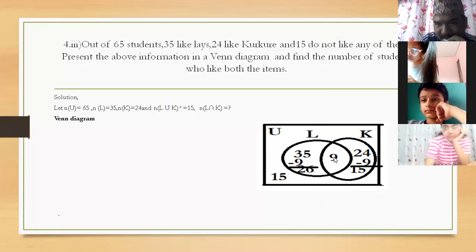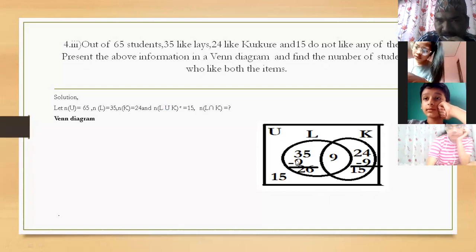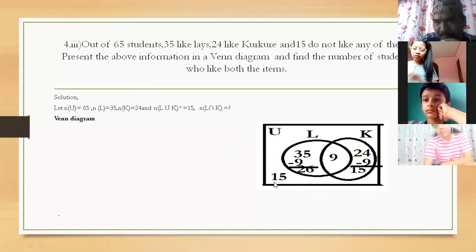Can you tell, Aditya, how 9 comes? By subtracting 65 from 74. First of all, how did 74 come? 35 plus 24 plus 15 gives 74. And 74 minus the total 65 gives 9. And that 9 you write in the middle. Then we subtract 9 here, and Lays only comes to 26. And Kurkure only comes to 15. Then outside Lays and Kurkure there is 15, already given in the question.